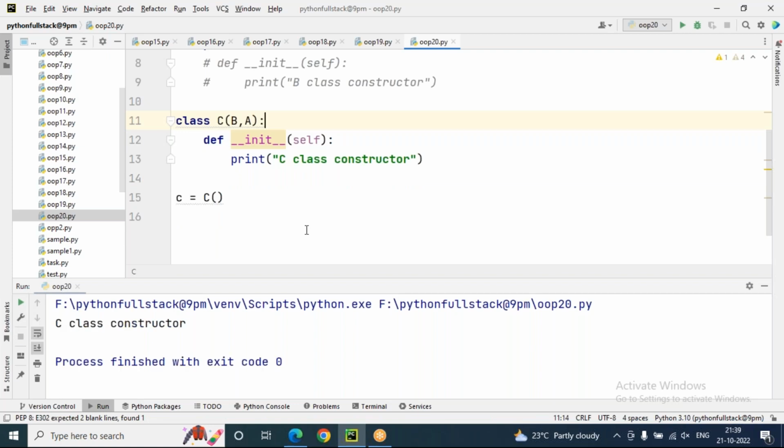So this is about the constructor rule in single inheritance, multiple inheritance, hierarchical, and also multi-level and hybrid. So this is overall inheritance in Python programming. We discussed encapsulation in the last session, and here we discussed inheritance, rules and regulations, including multiple inheritance. Next, we have to discuss polymorphism.